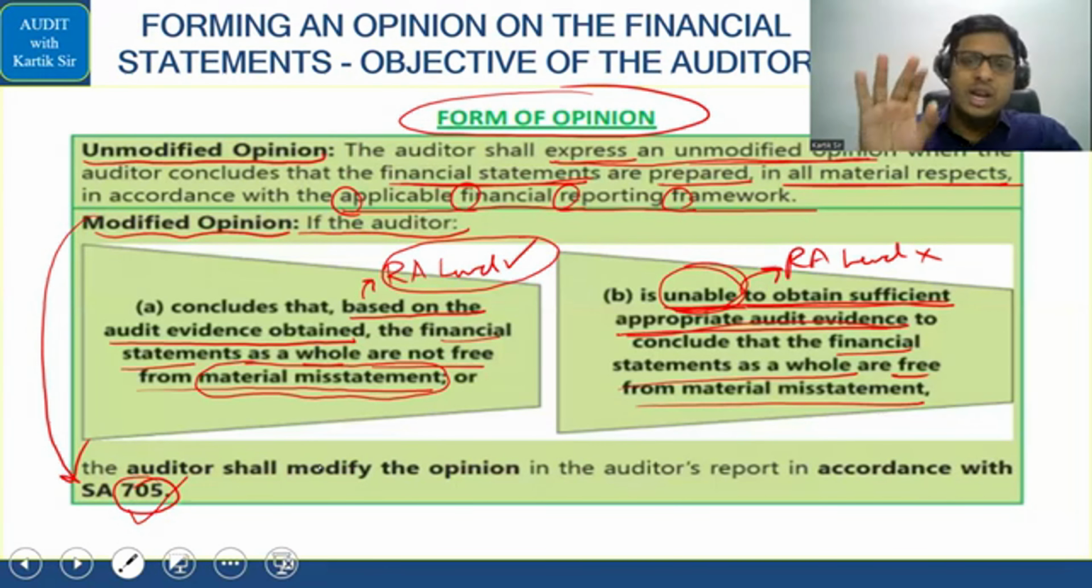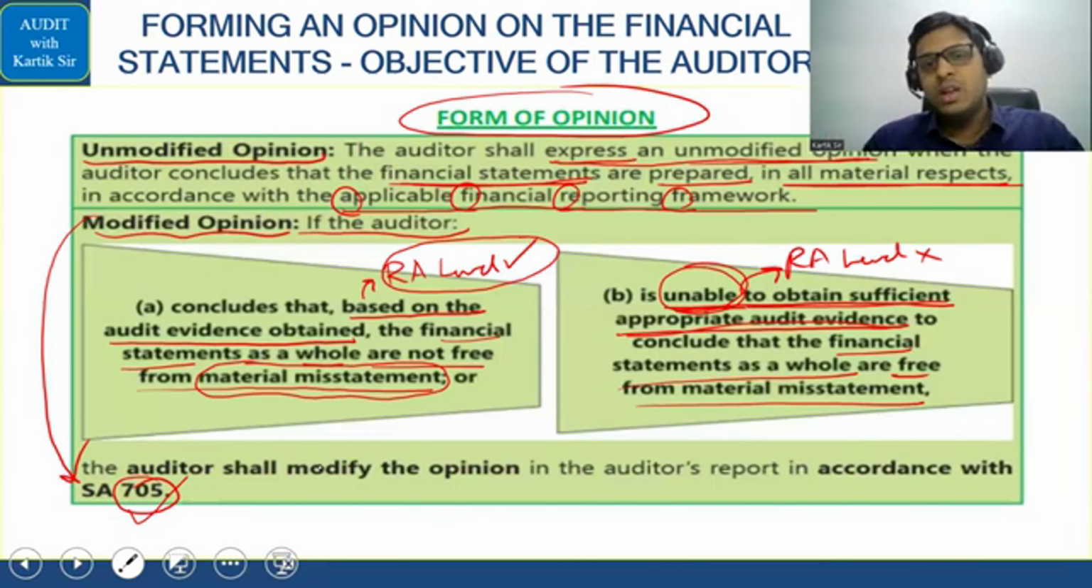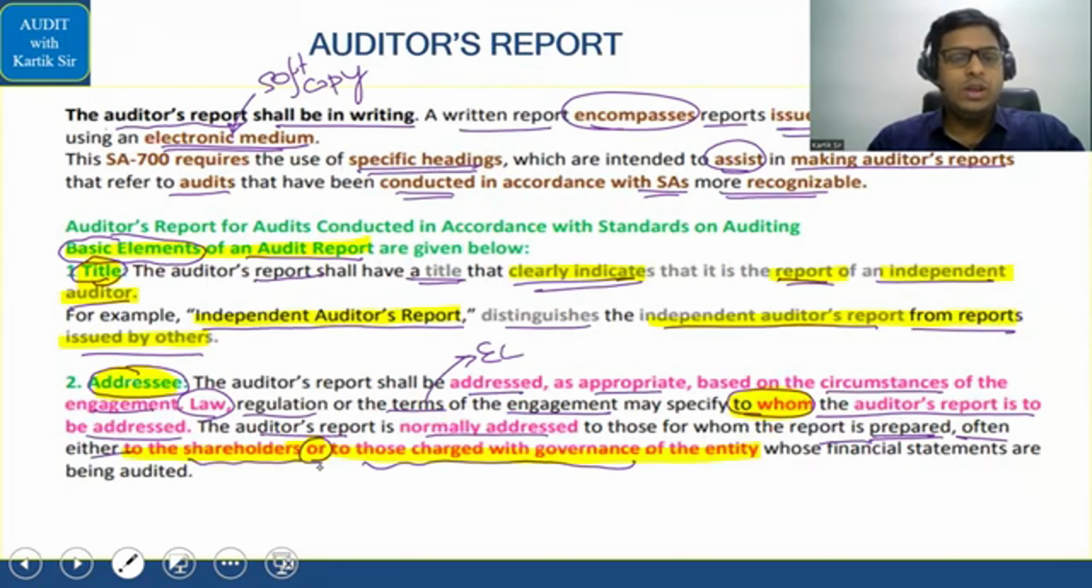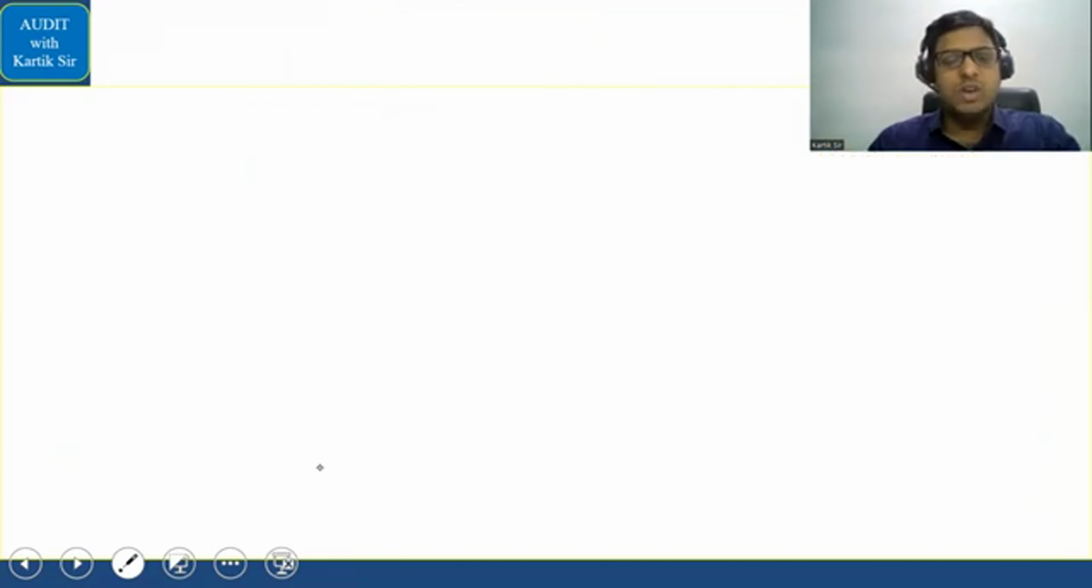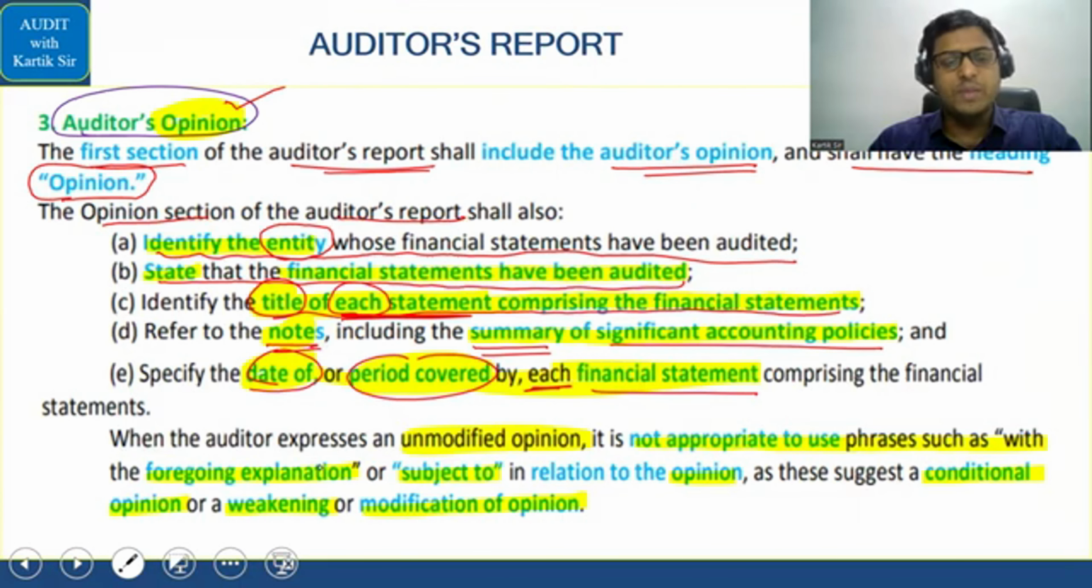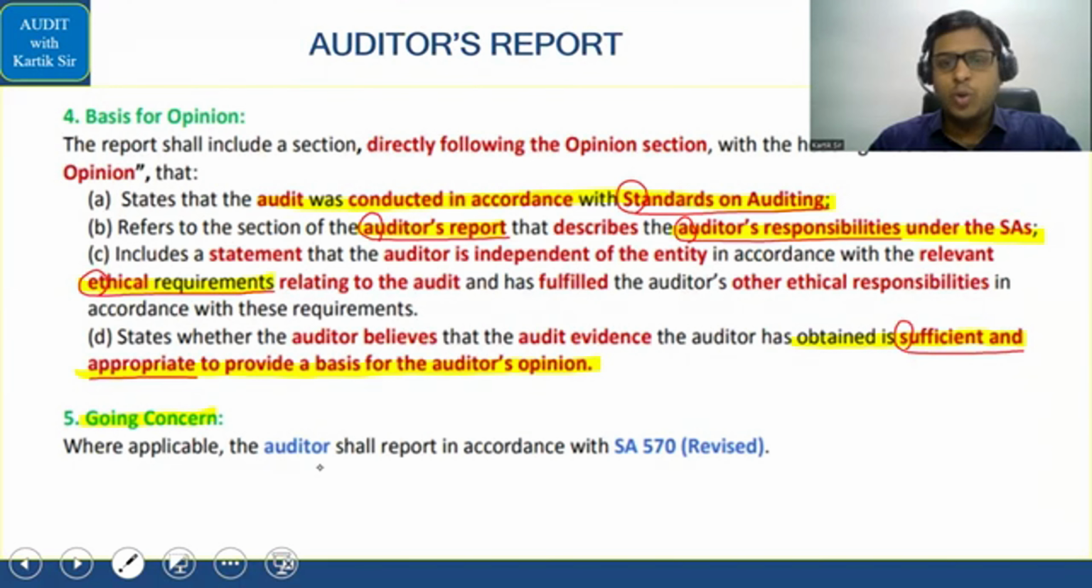Those are qualified opinion, adverse opinion, disclaimer opinion, and qualified opinion when you have not reached the RA level, basically. Okay, let's go further. Now this is the audit report format. You have title, then you have addressee, then you have opinion paragraph. Then you have the basis for opinion here.